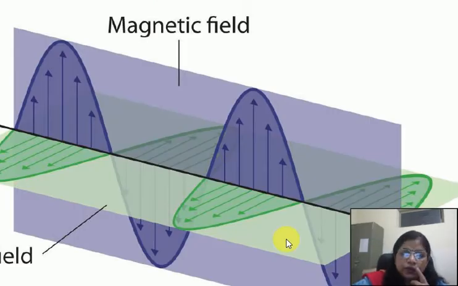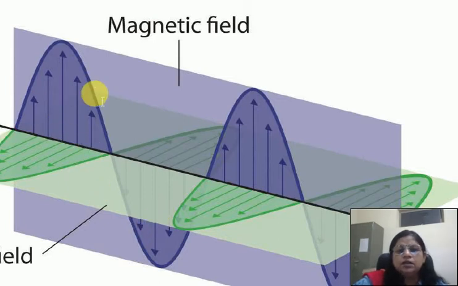This slide shows the direction of the electromagnetic radiation. We know that one is the magnetic field, second one is the electric field, and both the electric field and magnetic field are perpendicular to each other, and they travel in this form. This is one wave. The upper part is called the crest, and the downward area is known as the trough. The wave is prepared from one crest and one trough. To make one wave we need one crest and one trough.